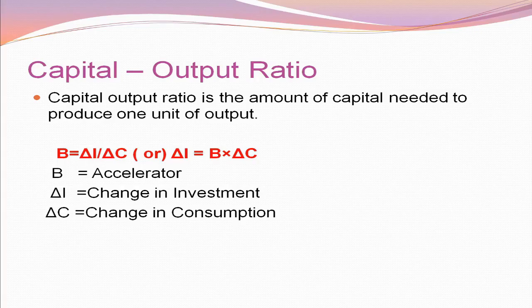This can be expressed in the form of the following equation, that is B is equal to delta I by delta C, or delta I is equal to B into delta C. Here B is equal to accelerator, delta I is equal to change in investment, delta C is equal to change in consumption. Change in consumption refers to the demand for goods and services. If we need change in investment, we should multiply the change in income with accelerator, that is delta Y multiplied with B. Here B is accelerator.